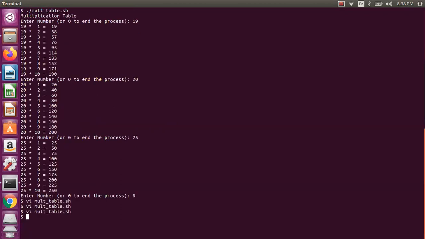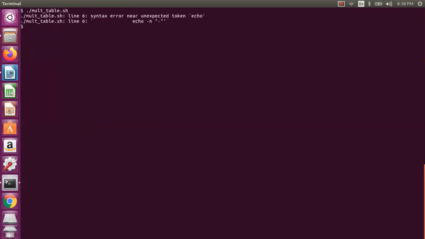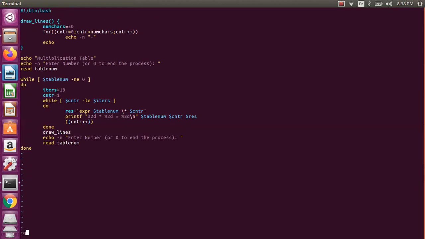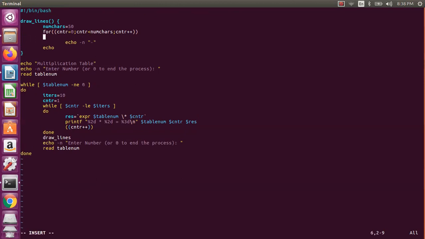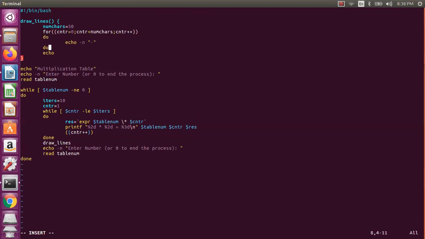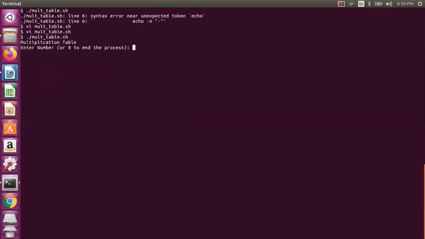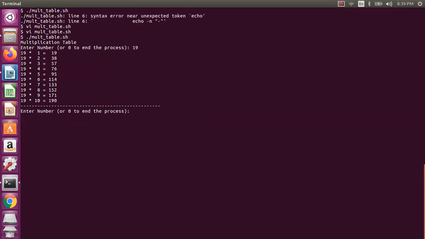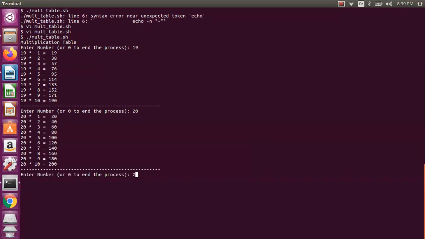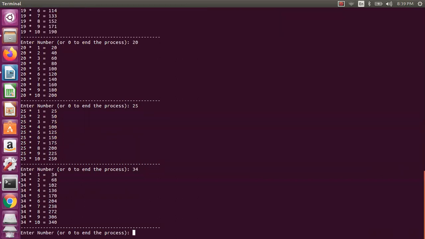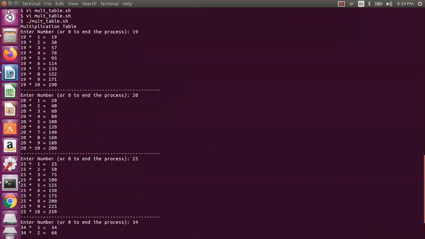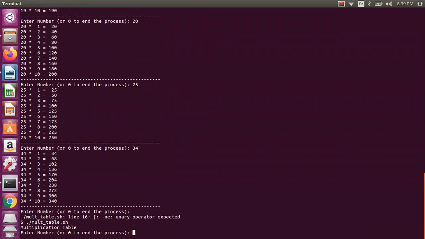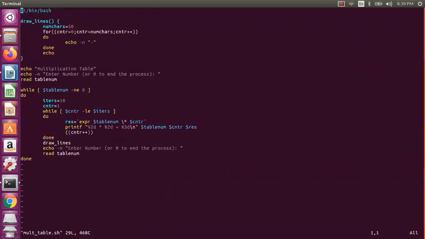So let us execute the same thing. Okay, some issue, line 6. Okay, I forgot to give do done. So now let us assume 19. Now if you see this one, I have a separator between two tables. Okay, so it is still better than the previous one. So we have the separators. Of course, after this one, enter number also you can put. Then if you want to stop, you can give 0.